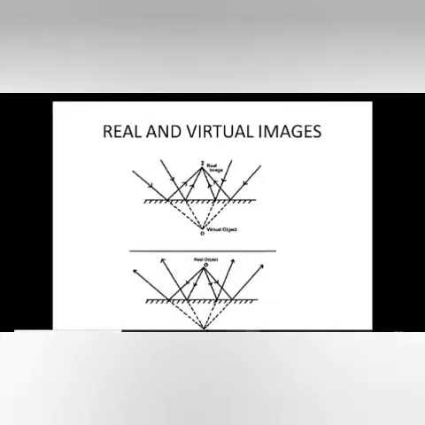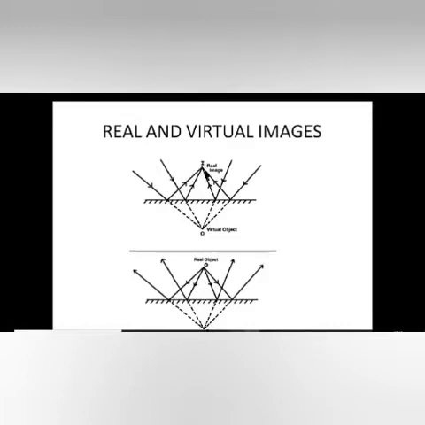Now, real and virtual images. If the light coming from an object actually meets after reflection, the image formed will be real image and it will always be inverted.